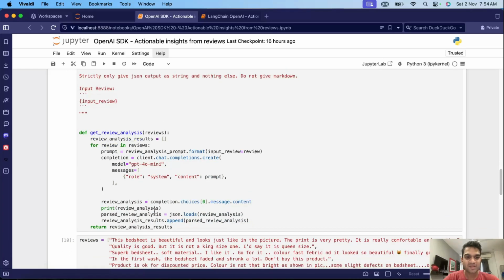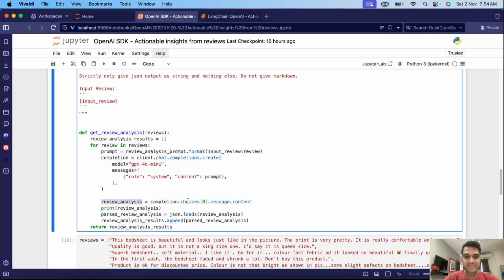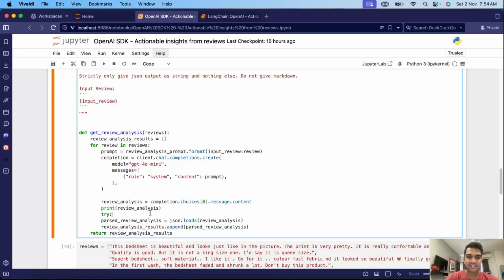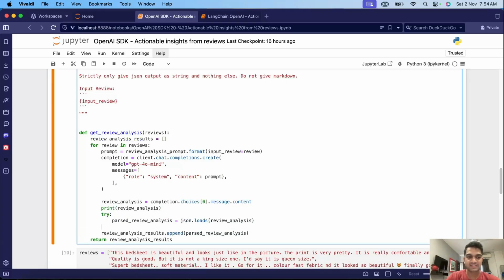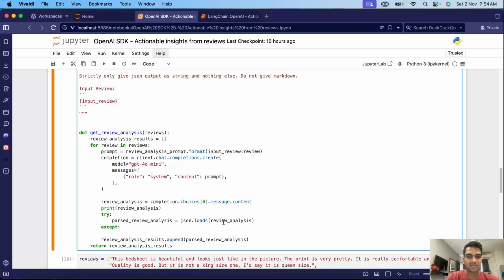In this function, what we basically do is get a response for each of the reviews, and each response we pass through loads. But we should also account for such errors, so we can put this json.loads in a try except block like this. That is one way to handle this case. For each of the reviews, if one does not give a proper, parsable response, we just skip that review. At least we won't fail the complete system. We'll just ignore that one particular review which didn't give a proper response.